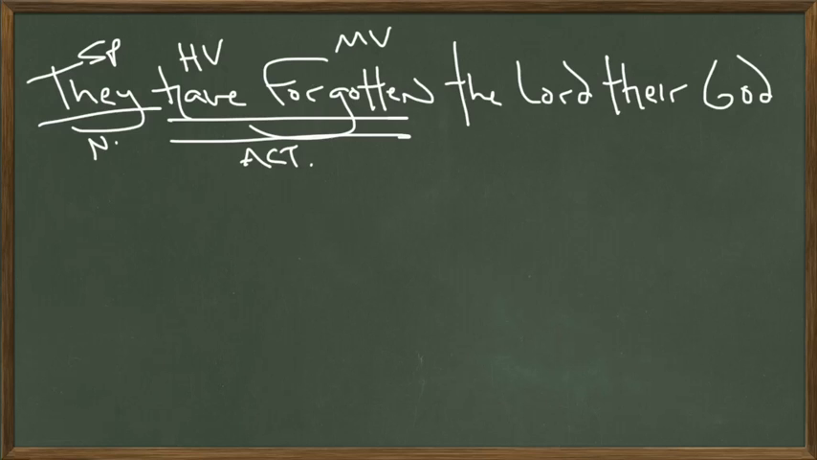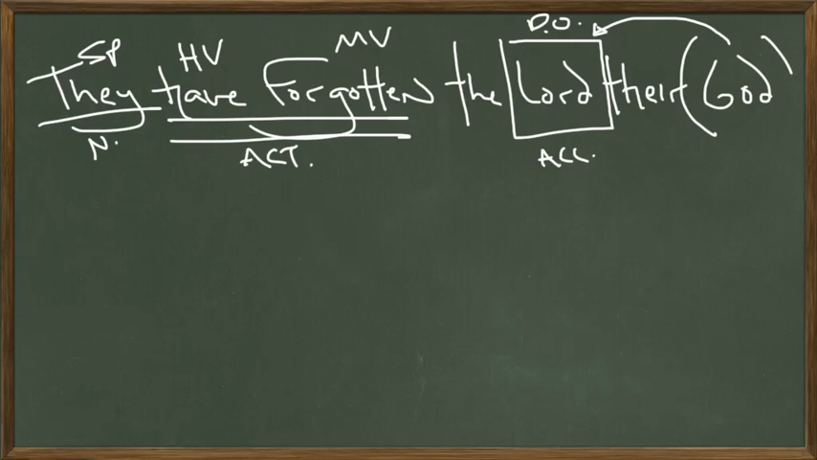They've forgotten. Remember, verbs of forgetting typically govern the genitive case. They have forgotten whom? They have forgotten the Lord. He received the action. He was forgotten. Direct object, accusative case. Now we have this phrase, their God, which actually renames, not describes, it actually renames or identifies this direct object. When a noun identifies or renames or explains another noun, that is an appositive.